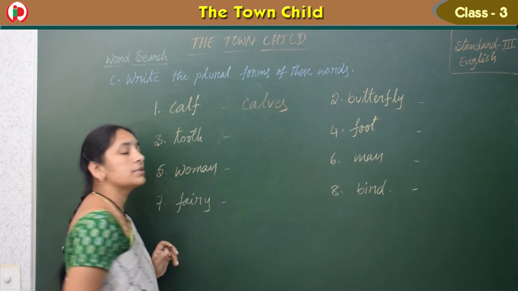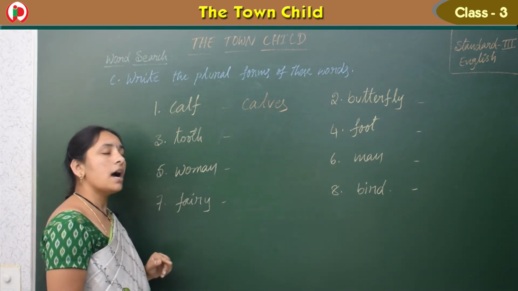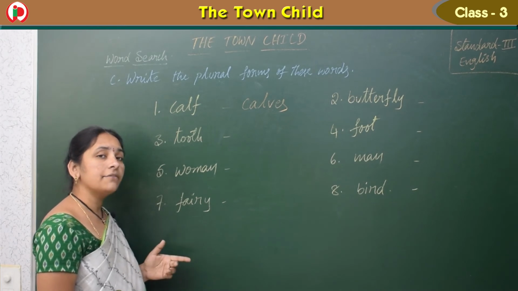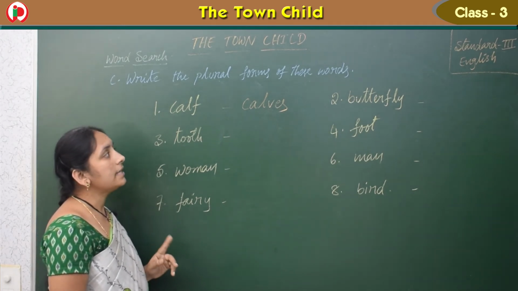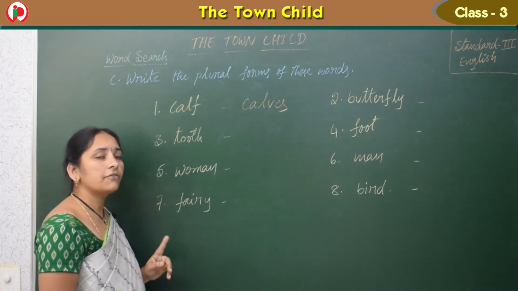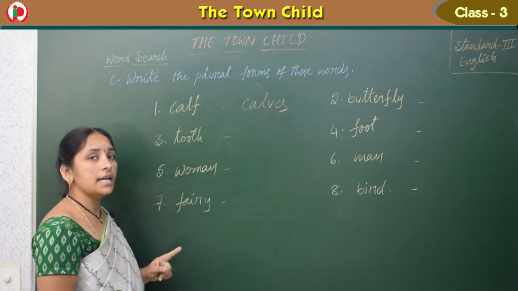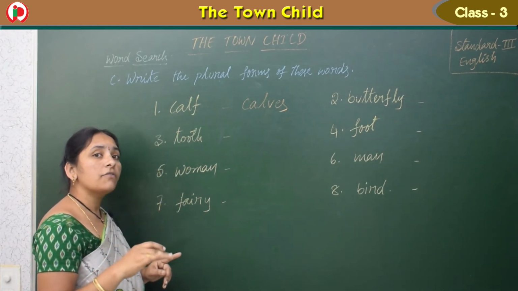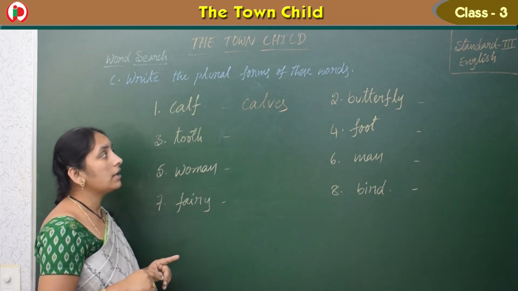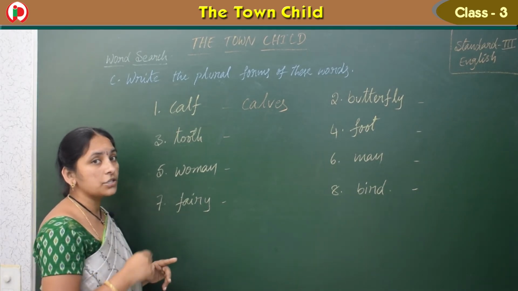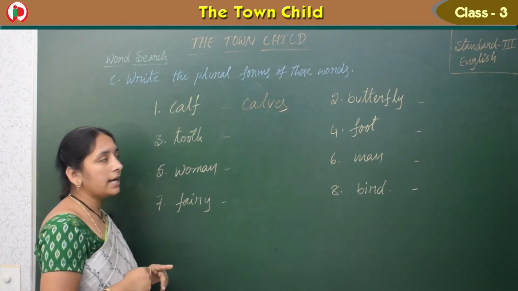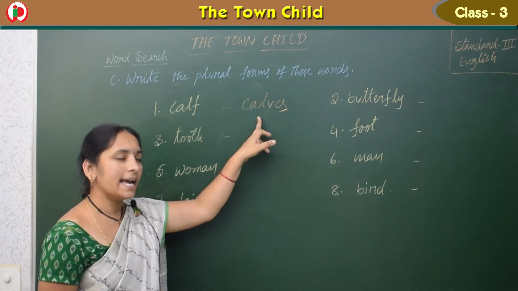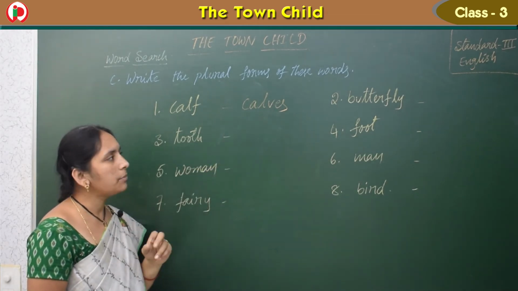calves. Calf, calves. Like this, calf will change into calves. Calf, you know, all of you? Yes, that is a baby of a cow. Cow's baby, we call it calf, not cagh, calf. So here calves together is the plural form.